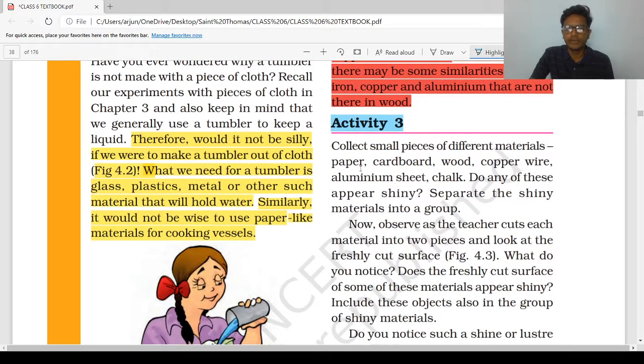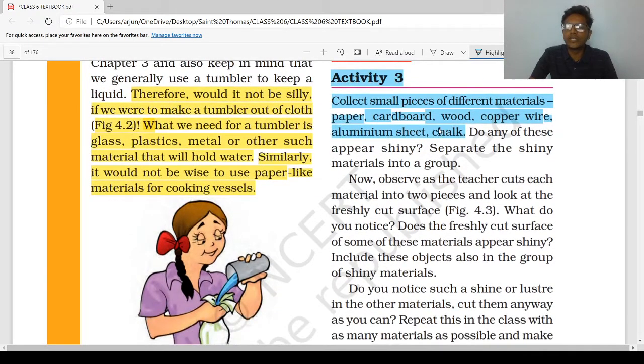Activity number 3. Collect some pieces of different materials: papers, cardboards, woods, copper wire, aluminium sheets, chalk. We have to collect small pieces of different material, whichever present in your home. This activity we have to do in our school, but right now we can't do. So, as much as possible, you can do at your home.